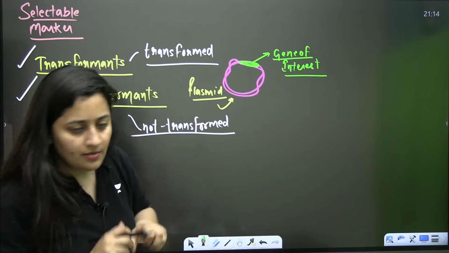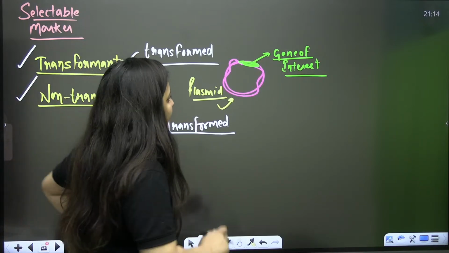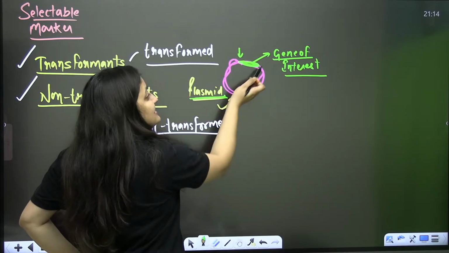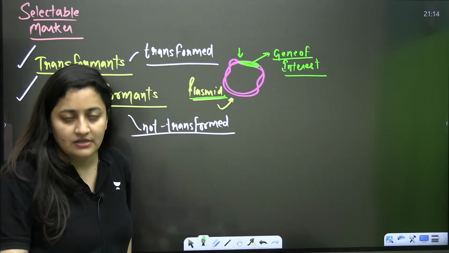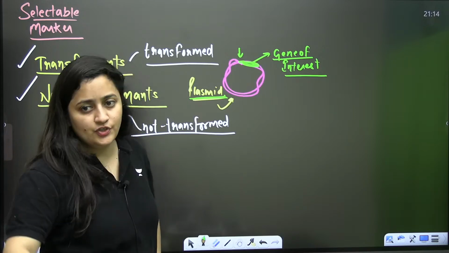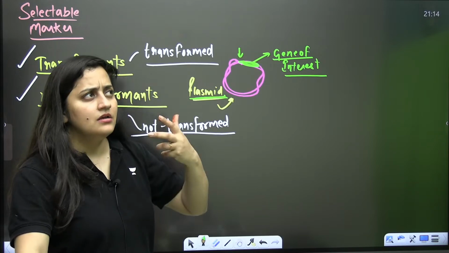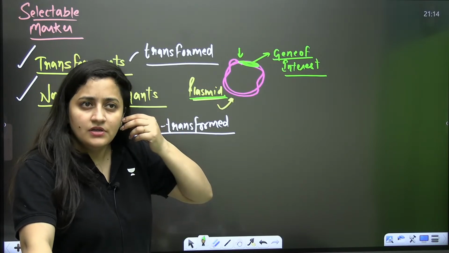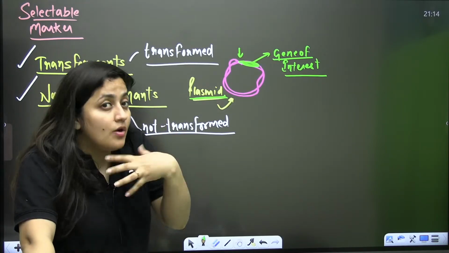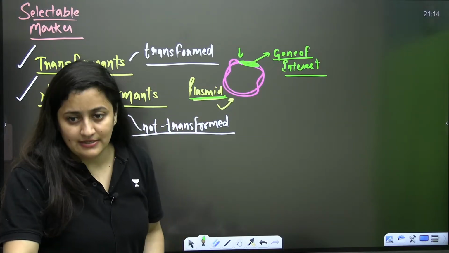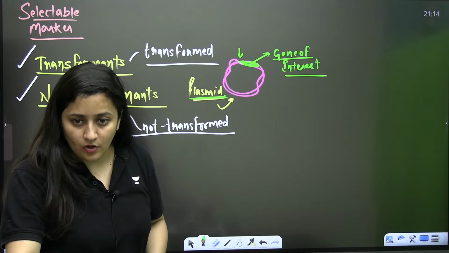Okay, so now what's the point here? The point here is that I want to insert my gene of interest here. So if this plasmid has picked up my gene of interest, how will it pick it up? We will also discuss that. You know different ways, you know about transduction, you know about transformation as well, and even after this topic we will also discuss that.